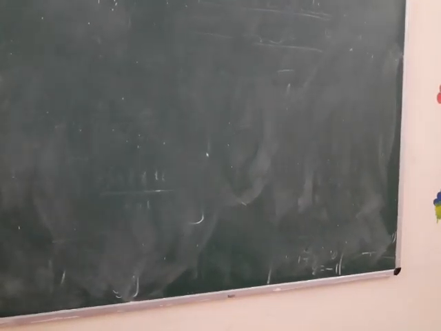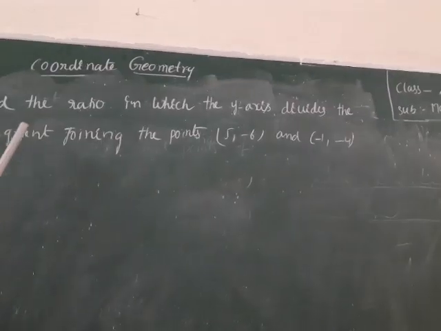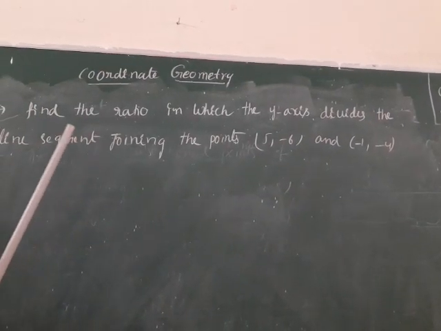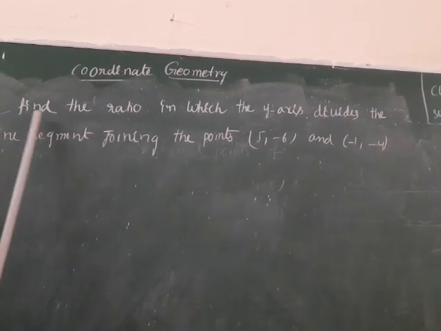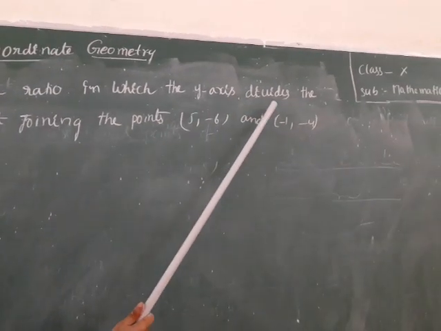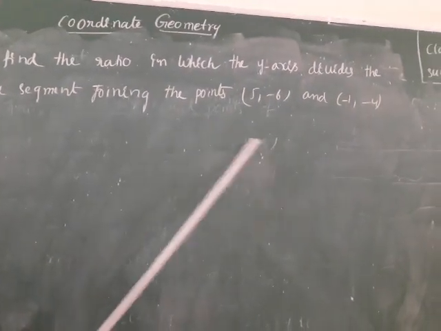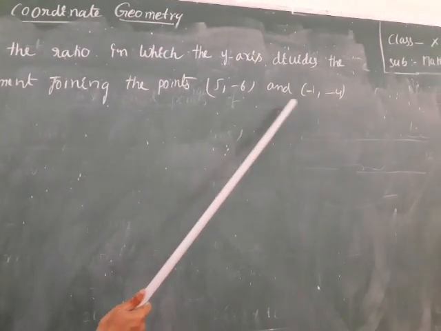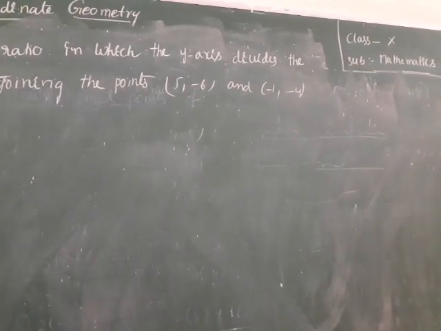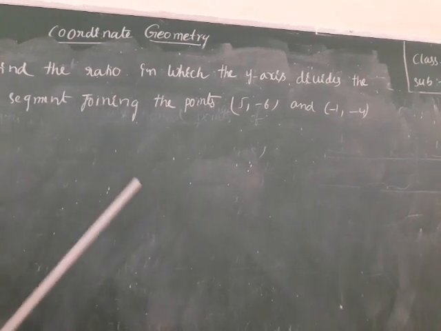Children, see the problem. Note in your textbooks. See in your textbooks and note in your notebooks. Find the ratio in which the y-axis divides the line segment joining the points 5, minus 6 and minus 1, minus 4. Compare this problem to the previous problem. What is the difference?